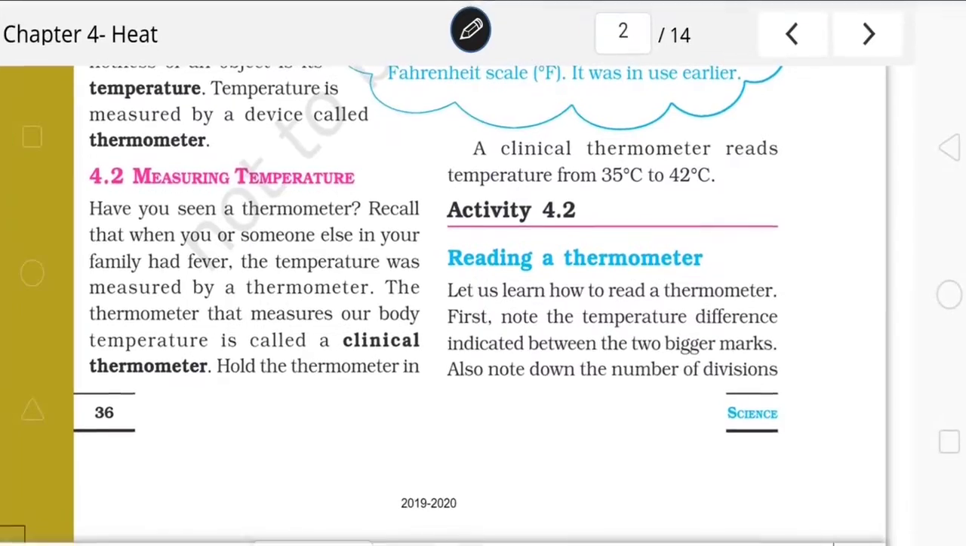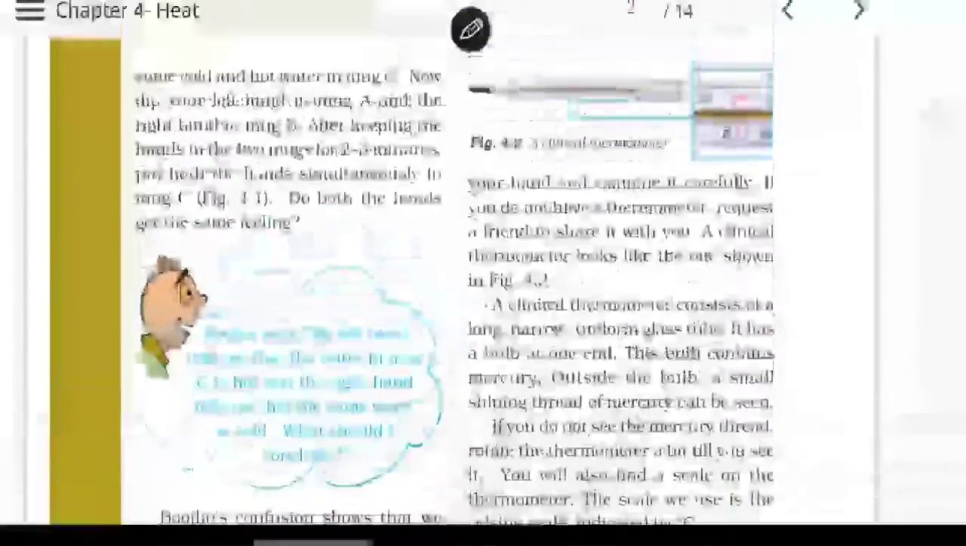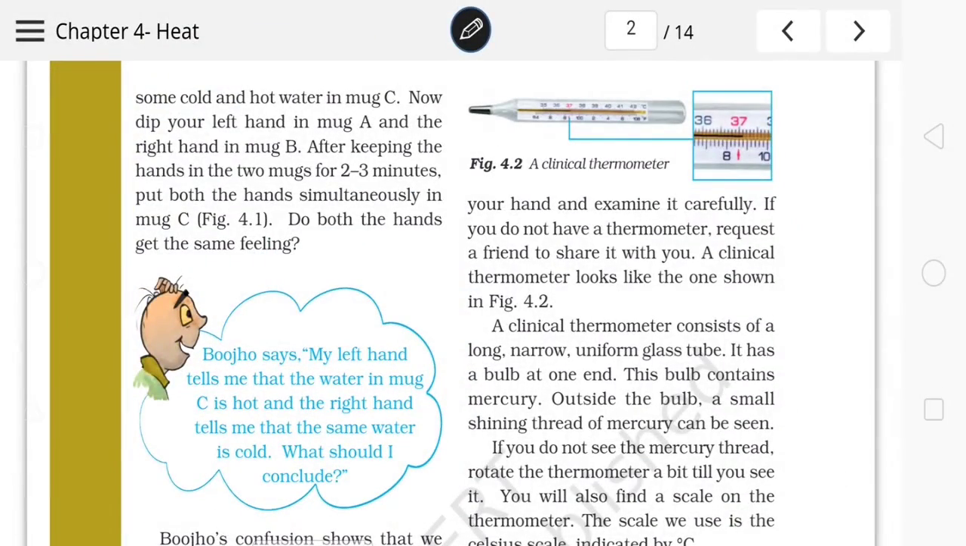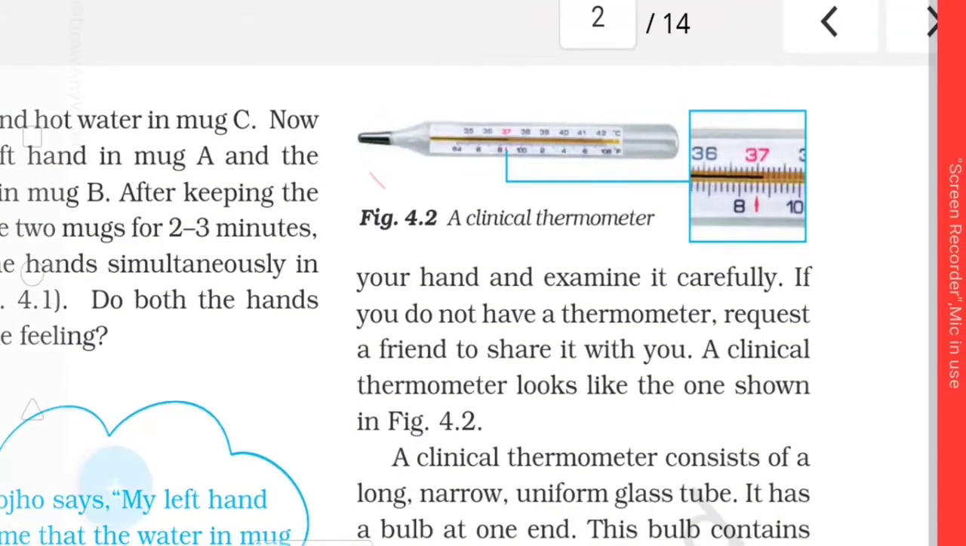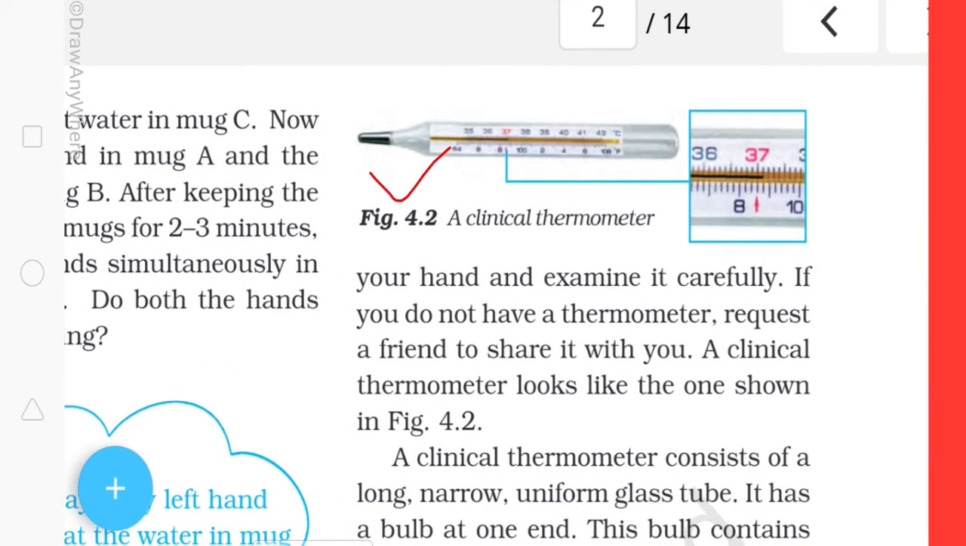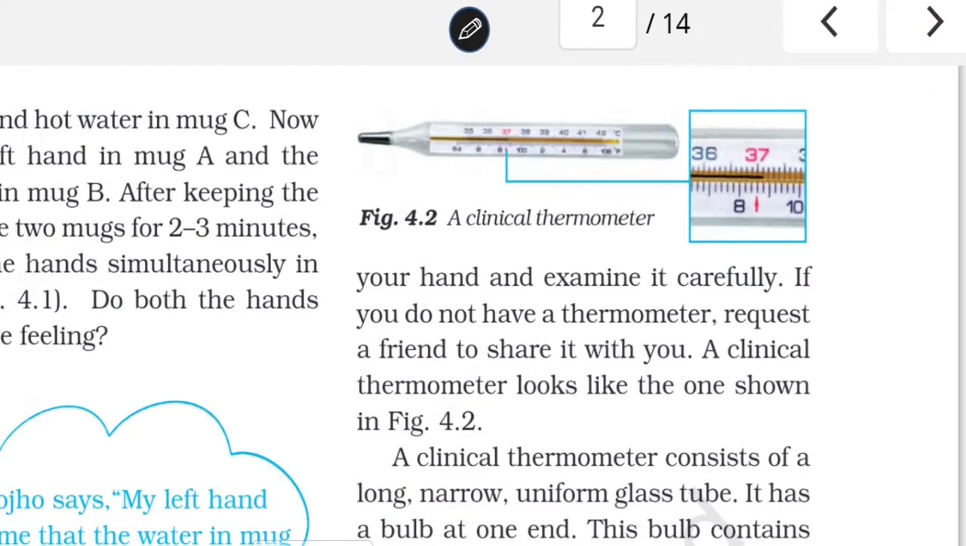And we should also know how a thermometer looks, isn't it? So let's see about the thermometer. This is the image of a clinical thermometer. So in a clinical thermometer, what do we have?